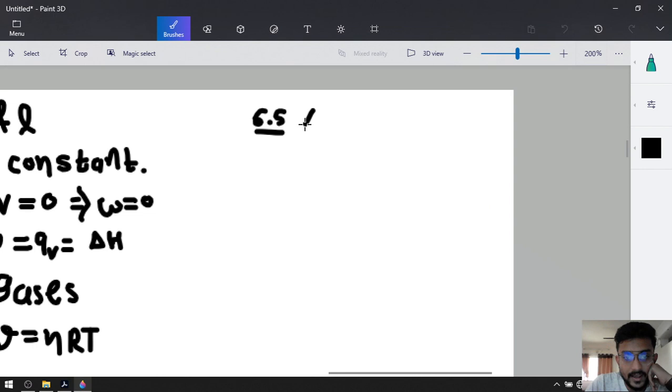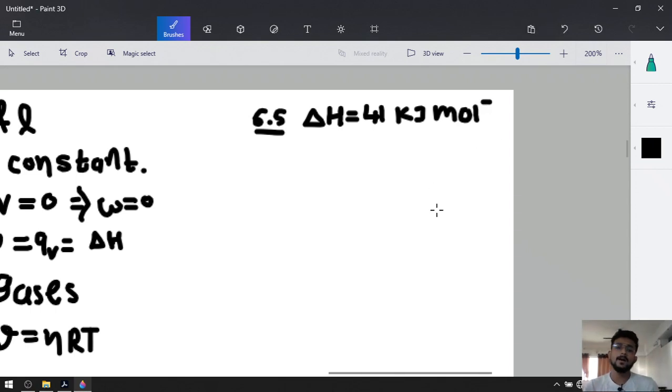So first they have given us enthalpy change. So delta H has been given. It is equal to 41 kilojoule mole inverse. It is a molar quantity.